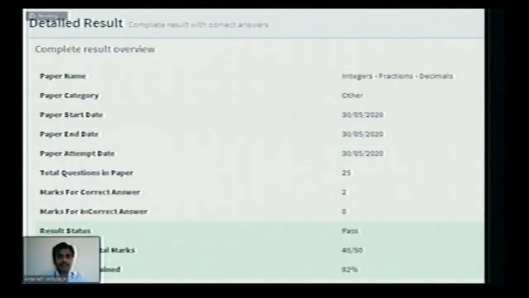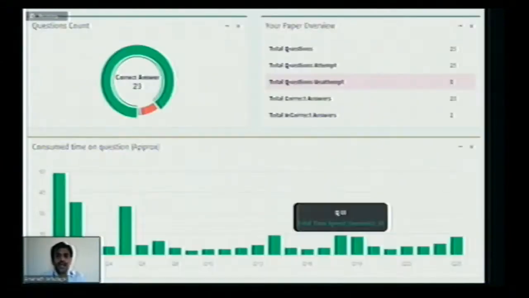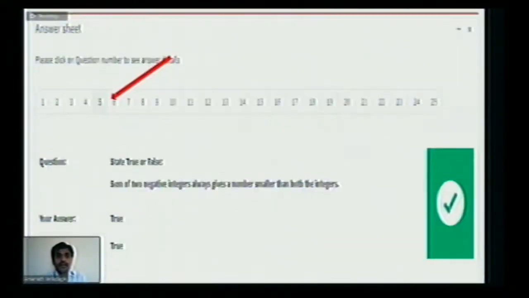What is the paper name, paper category, start date, end date, how many questions were there, how many questions he has attempted, and how many questions were wrong. So like this, he'll get a graphical representation of the result. How many correct answers, how many incorrect answers, how much time he has spent on each and every question. That is also displayed as a bar graph, you can see here. And this is a very useful link for the students.